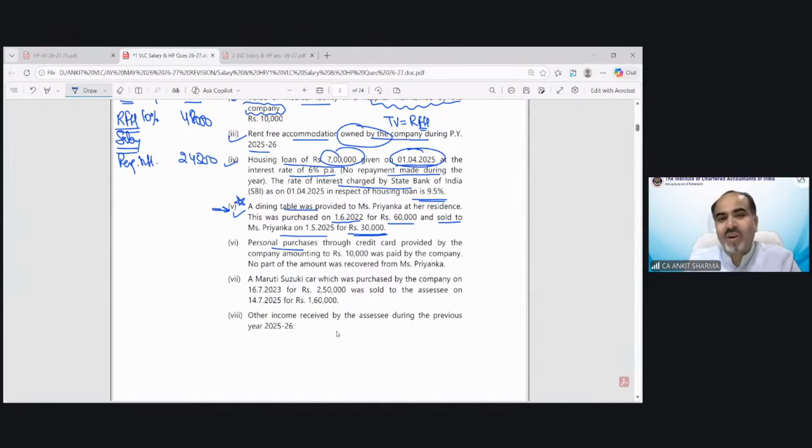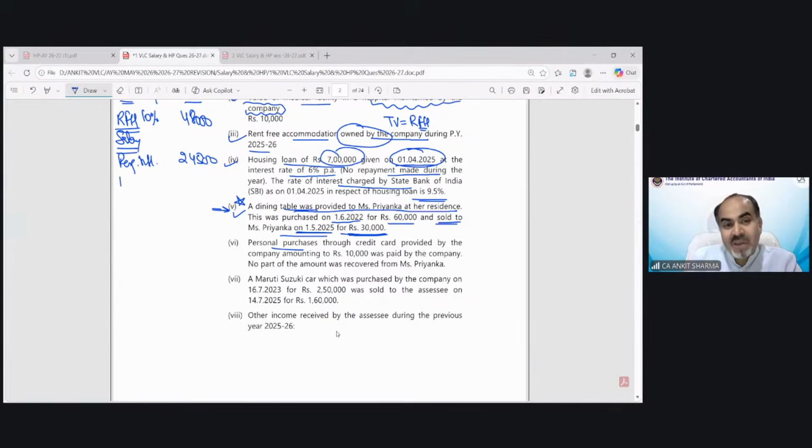Let me show you what exactly this question is hiding. A dining table was provided to Priyanka at her residence. This point has two provisions, two perquisites. A dining table was provided to Priyanka at her residence and sold to Priyanka on 1st May 2025.